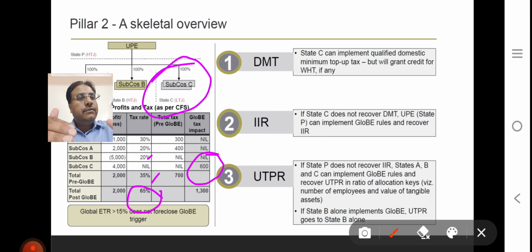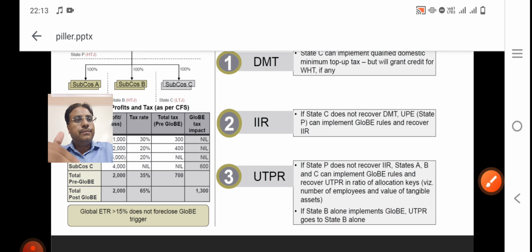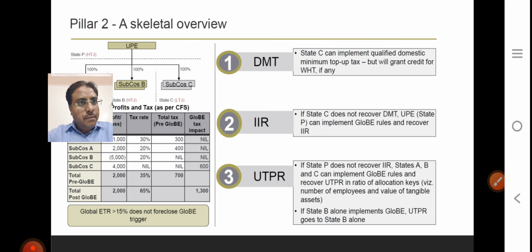So as you see, first of all, DMT is applicable in state C. If state C doesn't recover DMT, then IIR will be applicable in the ultimate parent entity. After that, UTPR is there. So we will see how it works in this slide only. So remain with us and watch the complete video till the end.